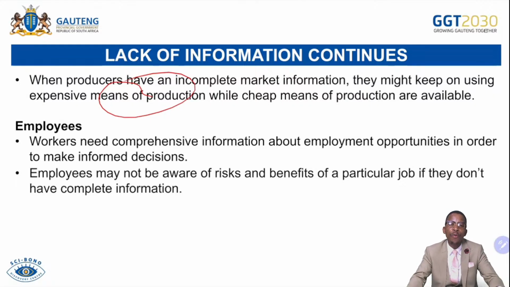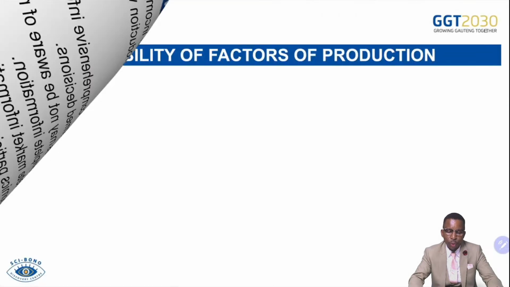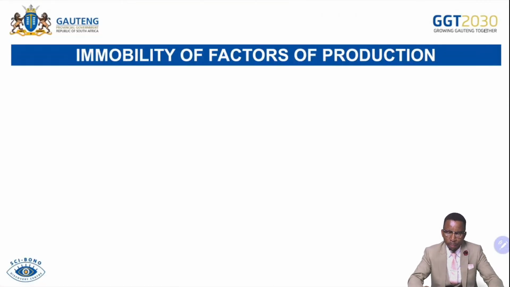You need to know if they are operating on weekends or not, so that if you have to go in on weekends to work, you don't say, I'm not going there, I don't work on weekends, while the information says you have to be there on weekends. So that is important for workers. Complete market information is therefore necessary for all economic participants or stakeholders so that they do not suffer at another party's advantage, and also so that they can make informed decisions.